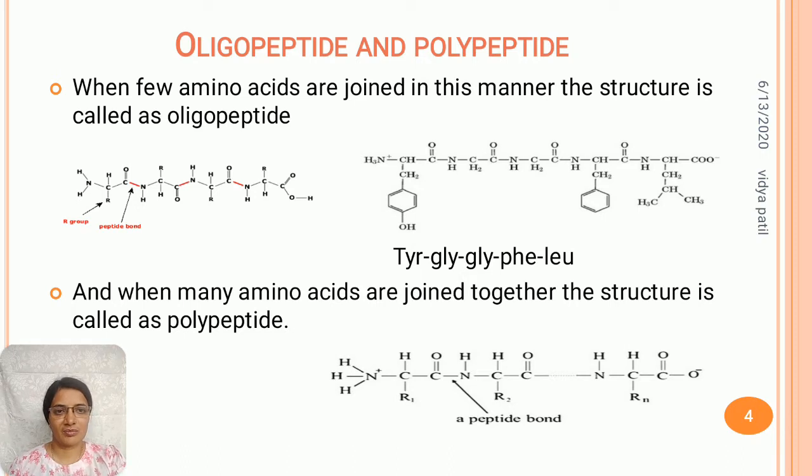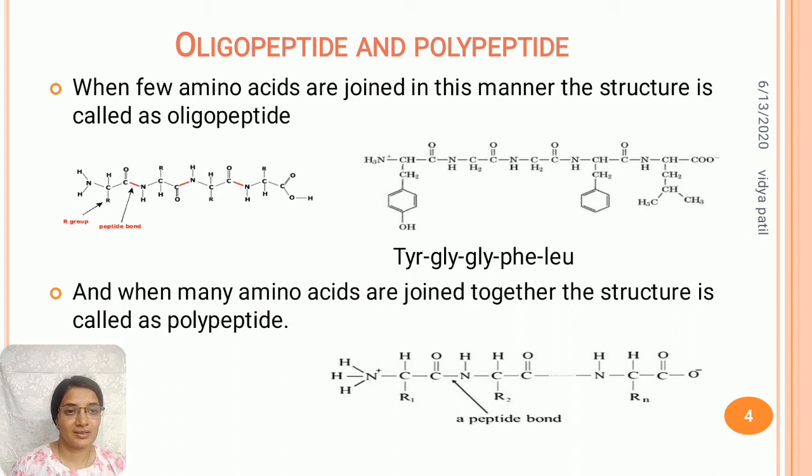Here one amino acid joins to the second amino acid by formation of the peptide bond, which is shown in red color in this example. And this is the example of a pentapeptide: tyrosine, glycine, glycine, phenylalanine and leucine. Only 5 amino acids are present in the chain. So such small peptide chains are referred to as oligopeptides.